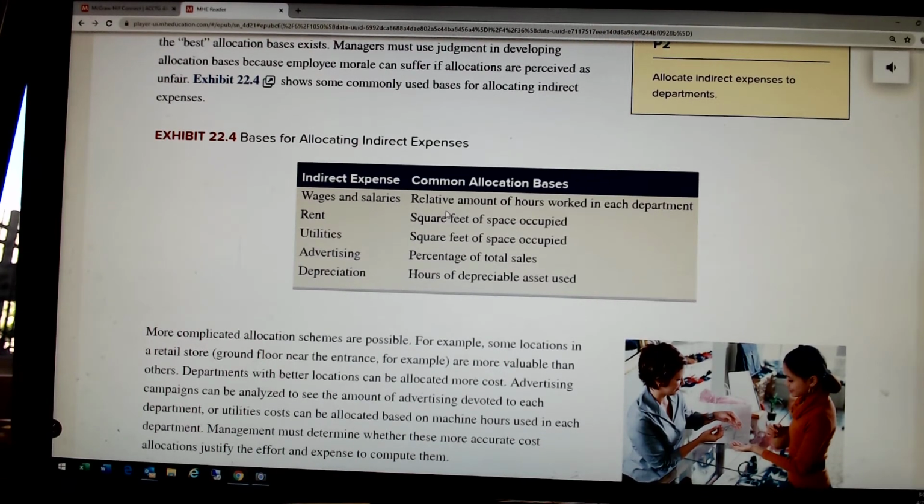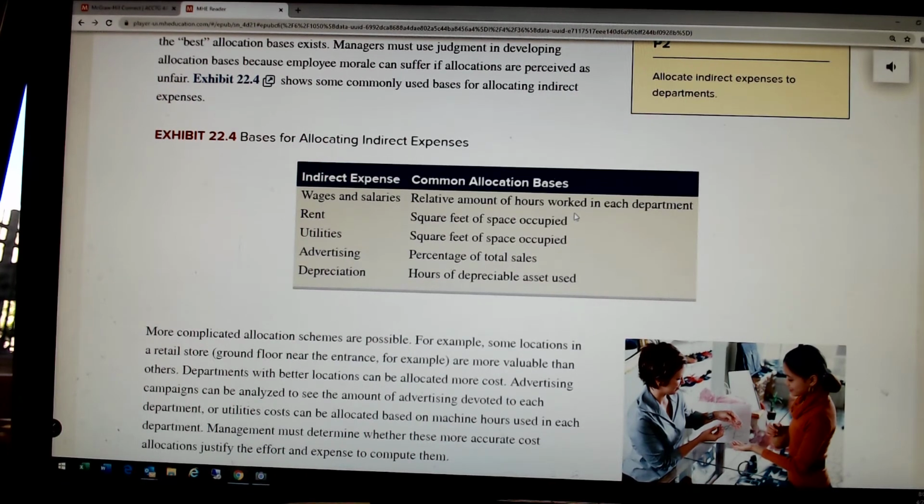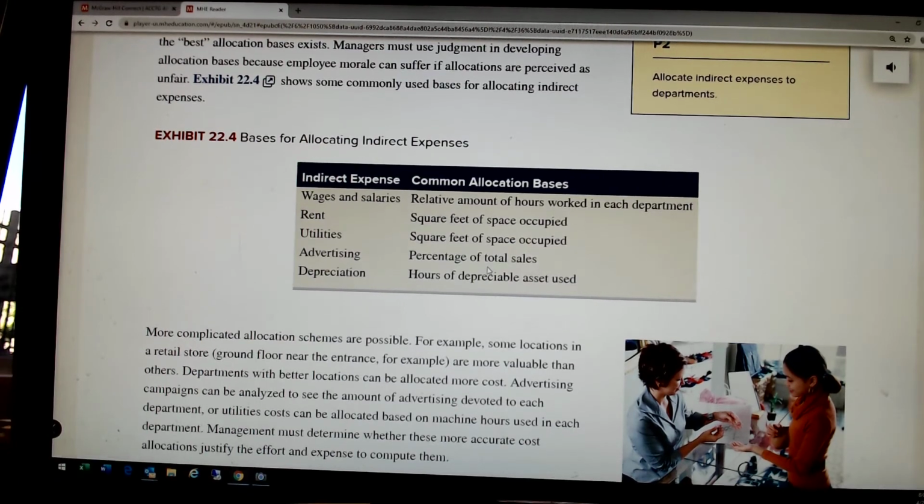Or we can actually track the amount of time that he spends managing each department, and we'll do it based on that, but we do have to allocate it somewhere. Even though those are costs, a portion of the store manager's salary is going to be allocated to each department. Within that department, that is an uncontrollable cost. They have no control over his salary.